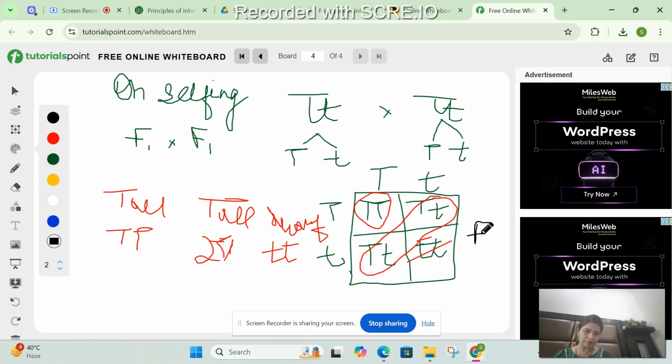Before I end this session, I would want to give you one trial. I would want you all to work upon another cross, which is a cross between capital T capital T and capital T small t. So one is homozygous and another one is heterozygous. So now you do at home the cross between capital T capital T and capital T small t, homozygous and heterozygous, and do share the results with me.